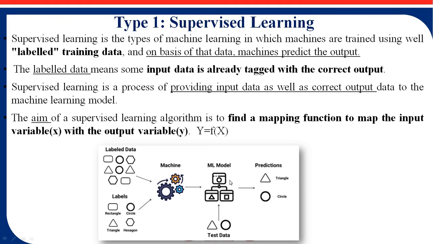If we pass a triangle to the machine, but the triangle is not trained by the machine, then at that time it doesn't generate any result. So this is the concept of supervised learning. In supervised learning, we pass the labeled training data as an input to the machine. So let's see with an example.